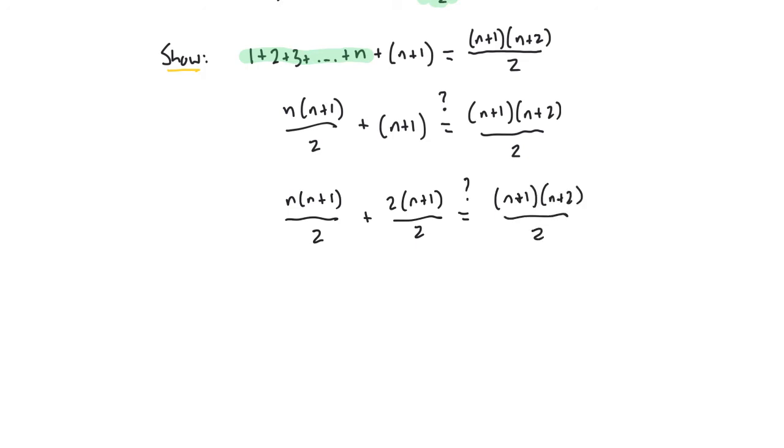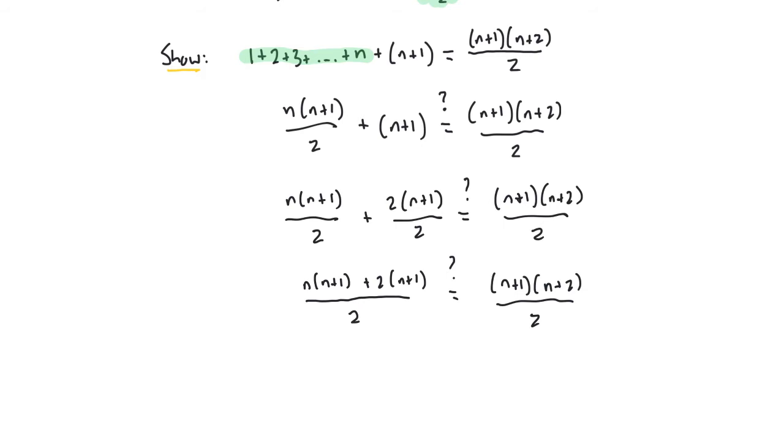All right, now that I have a common denominator, I can add those numerators together and write them under the same denominator: n times n plus 1 plus 2 times n plus 1. Okay, and at this stage, you're actually very close to being done with the proof. There are a couple of different directions you can go. One direction is to distribute the n and the 2 through the parentheses, and then you'd have a quadratic that you could factor. And hopefully it factors just right to see that the proof is in fact done.